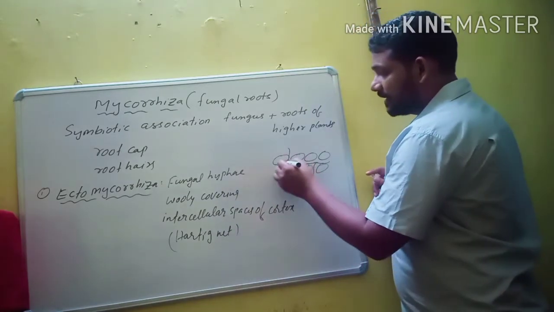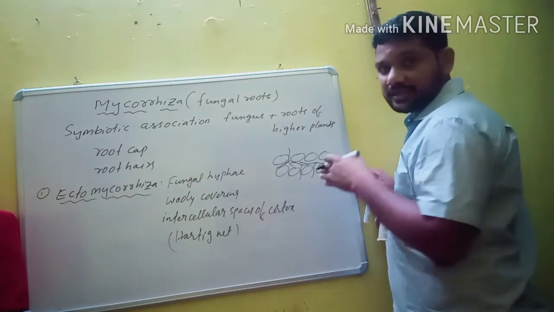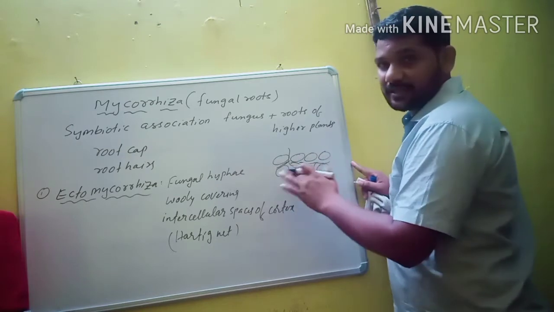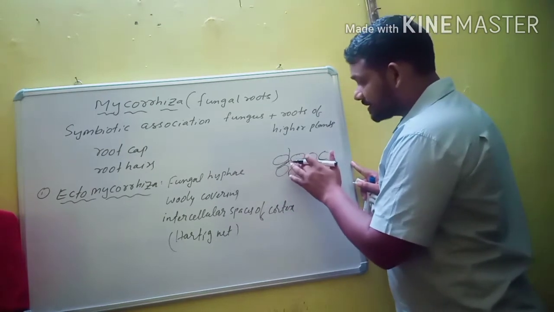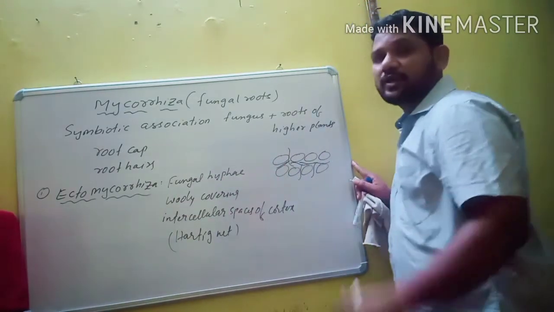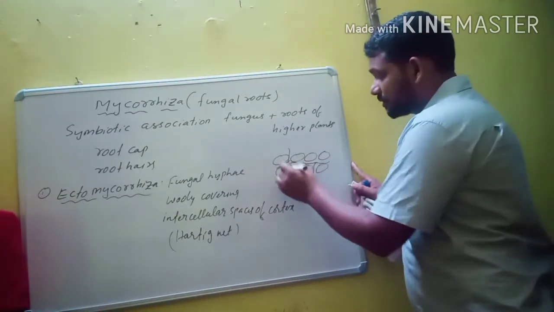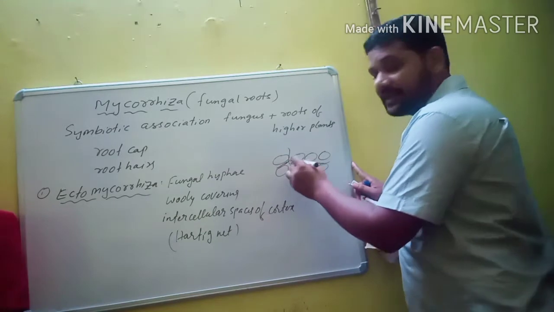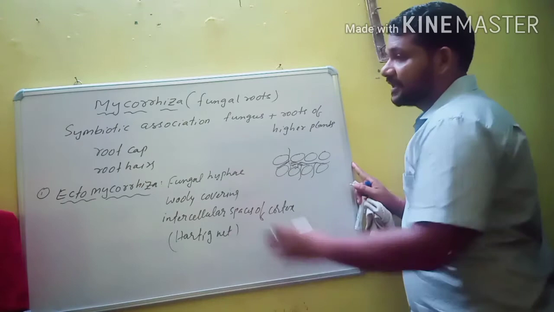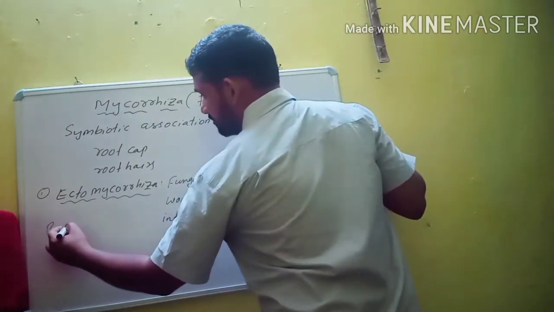Here the fungal hyphae spread only on the external side of the cortex tissue, in the intercellular spaces, and do not enter into the cells of the root. This association is known as ecto, meaning outside. The mycorrhizal association is present only outside. This is the root and this is the fungus, spreading only in the intercellular spaces of the cortex. In this, the fungal partner usually belongs to Basidiomycetes.